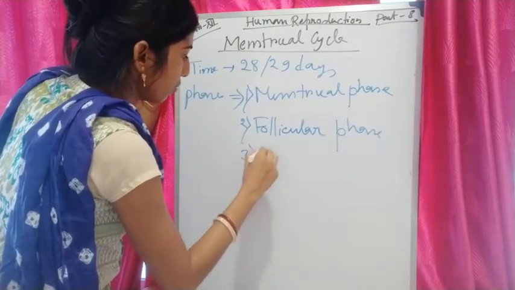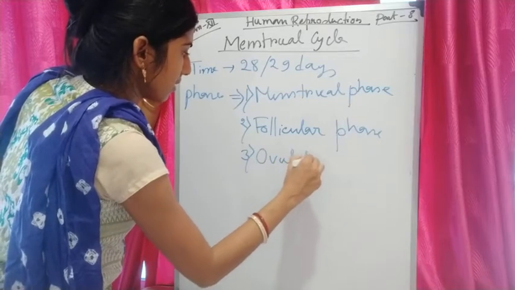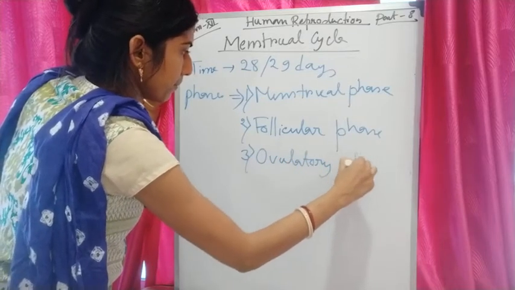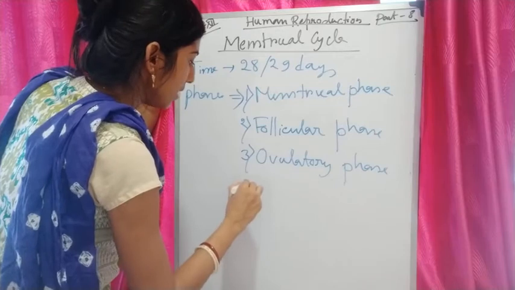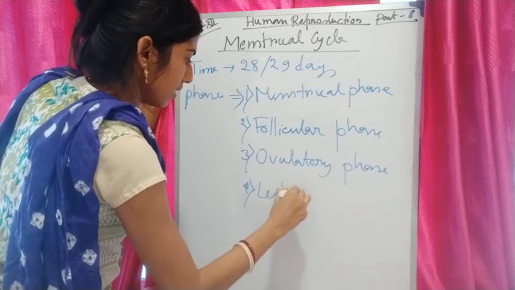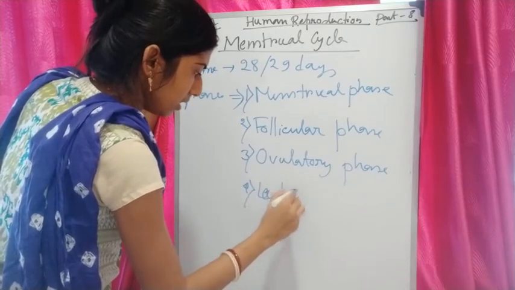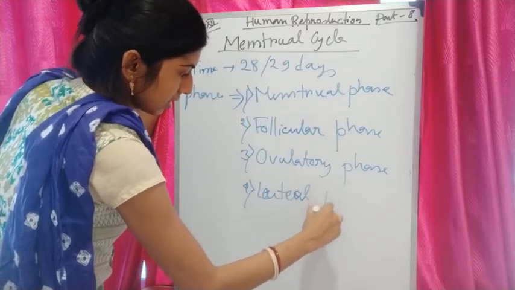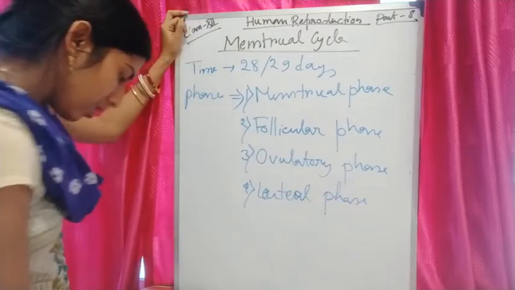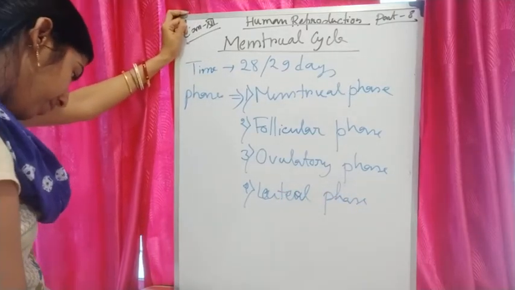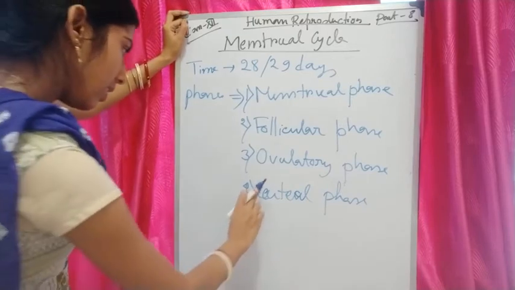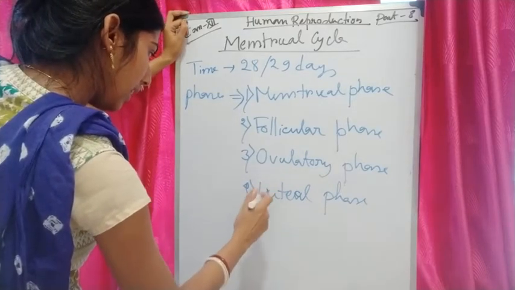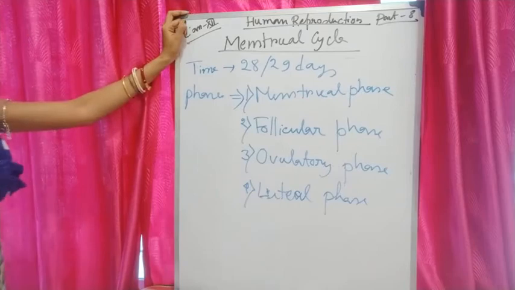Third one is ovulatory phase. And fourth one is luteal phase, L-U-T-E-A-L.